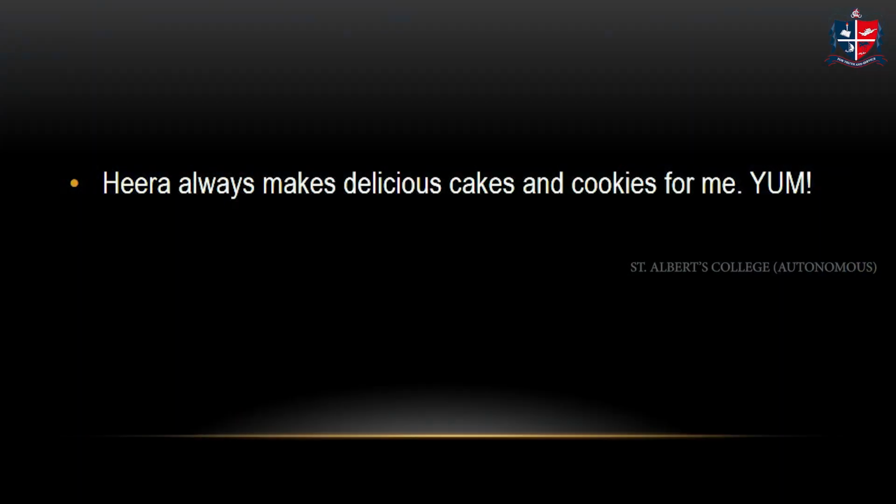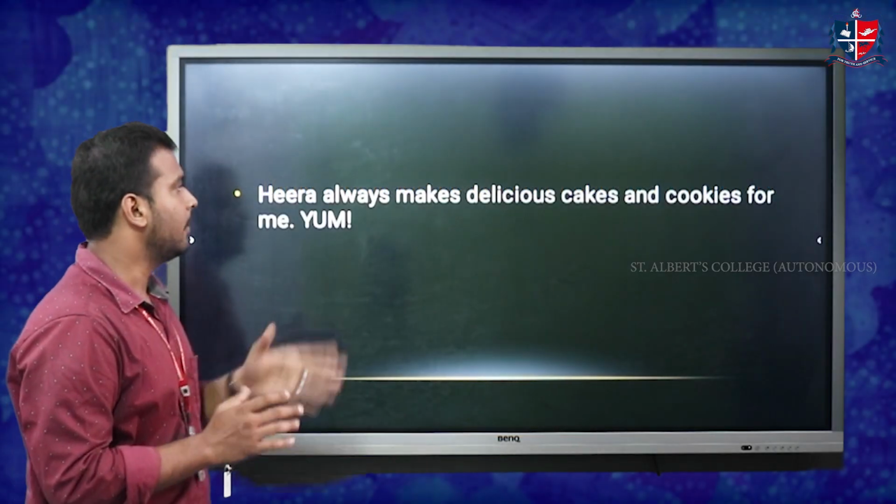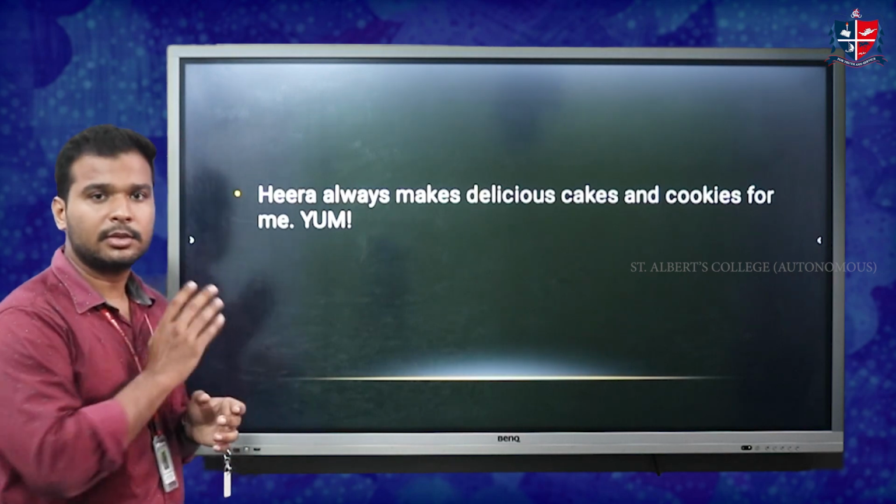Okay, so now let's move on to the next slide. In this slide, you can get a clearer understanding of how we can identify noun, verb, pronoun, and the different parts of speech. Okay. So here we have, Hira always makes delicious cakes and cookies for me. Yum. Okay, so in this sentence, we are talking about Hira.